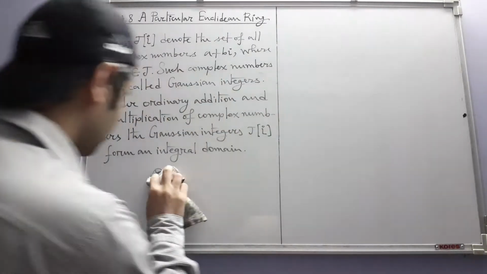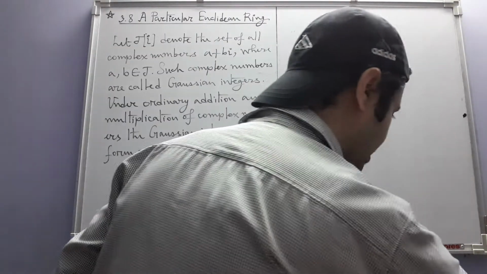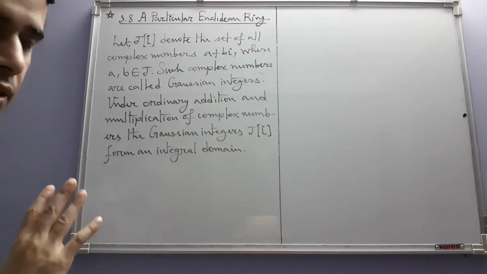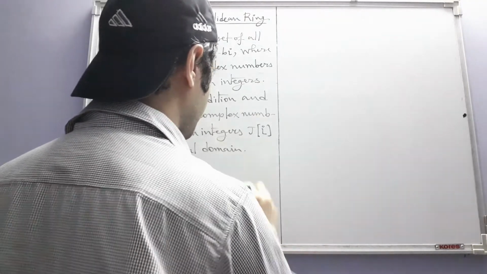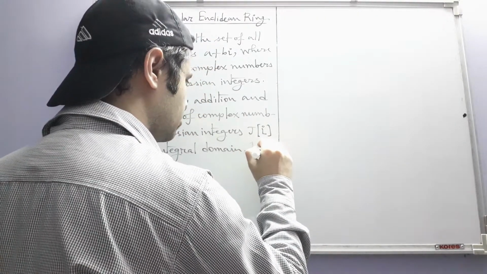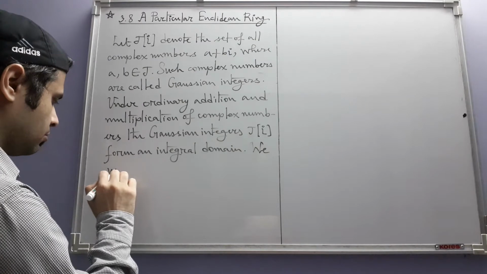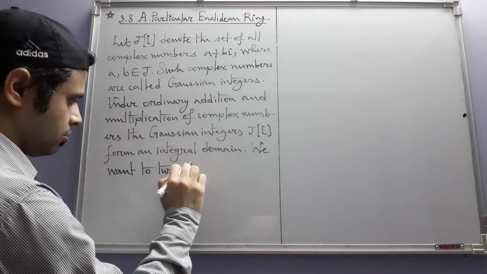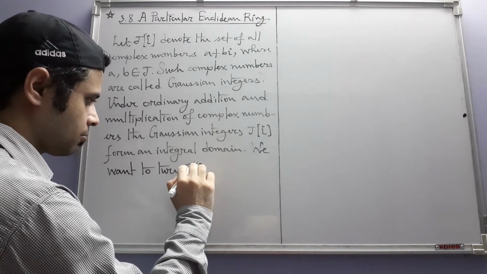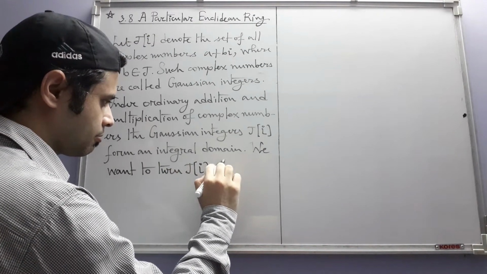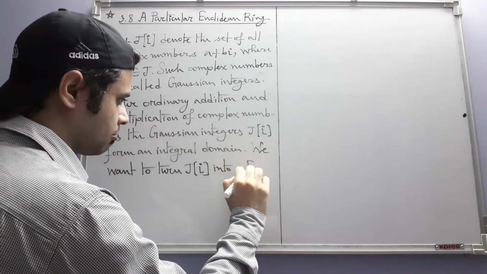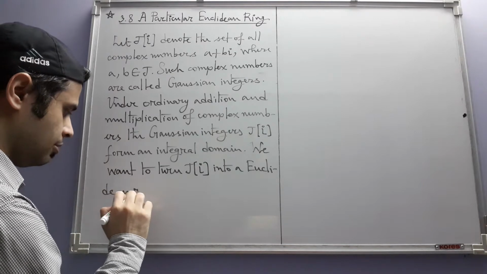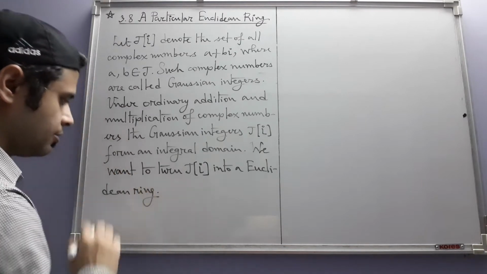Now our aim is to first of all show that this is not only an integral domain, but a Euclidean ring. We want to turn J[i] into a Euclidean ring.